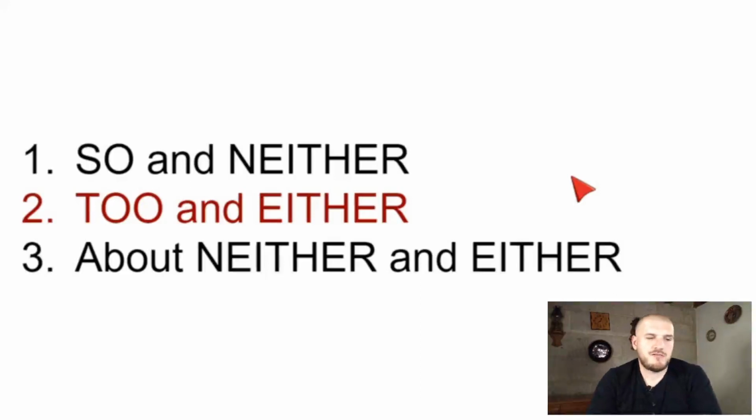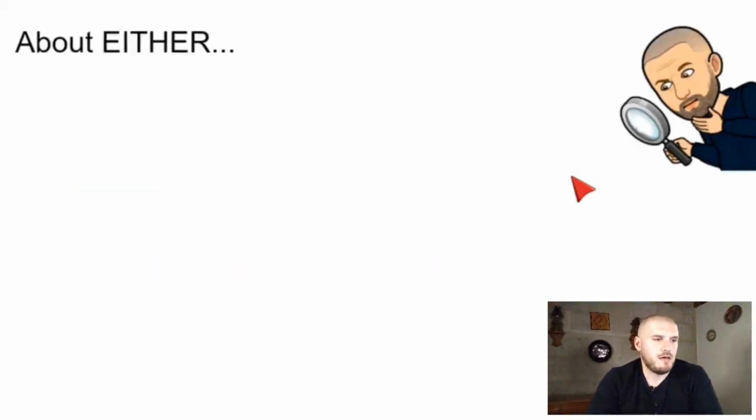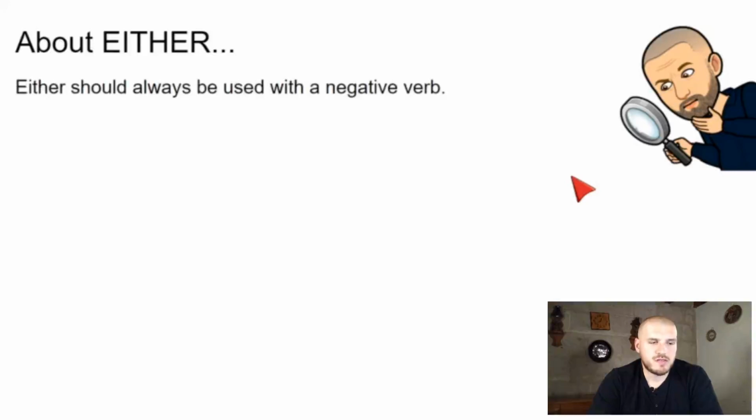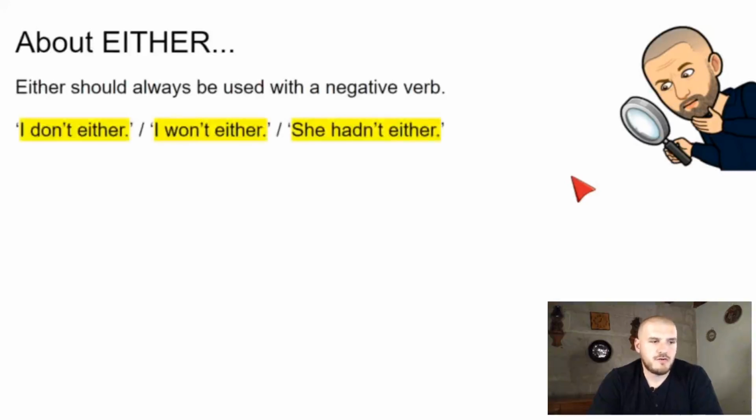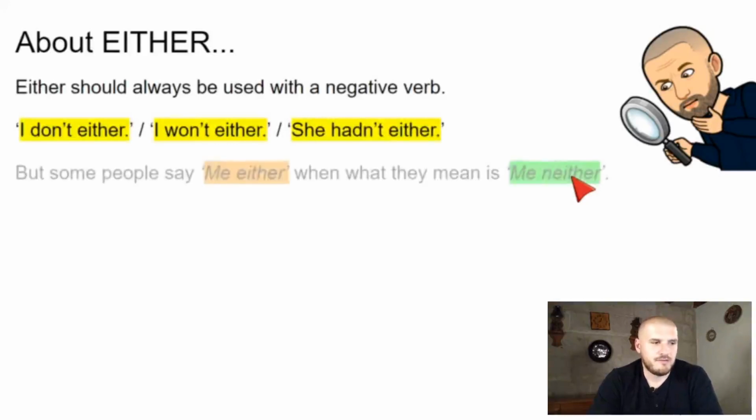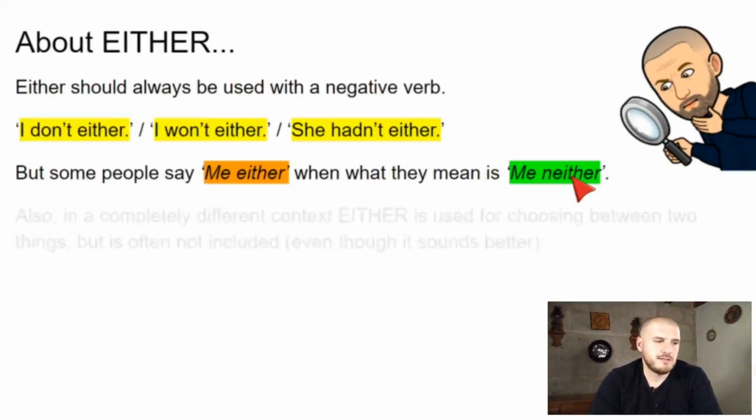So, let's focus a bit more on neither and either, okay? About either specifically. Either should always be used with a negative verb, okay? We saw this earlier. I don't either, I won't either, she hadn't either. But some people, especially in the United States, I've noticed, will say me either, when they really mean me neither, okay? So if you hear that, don't be surprised. It's incorrect, but don't be surprised.